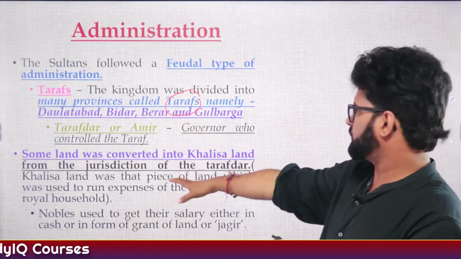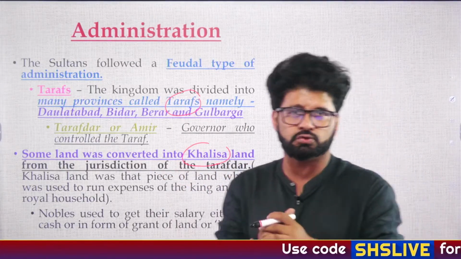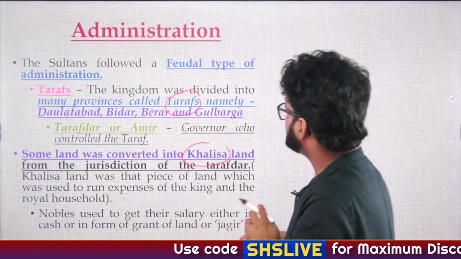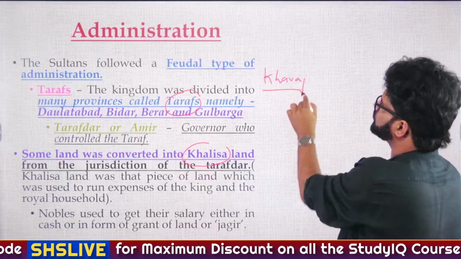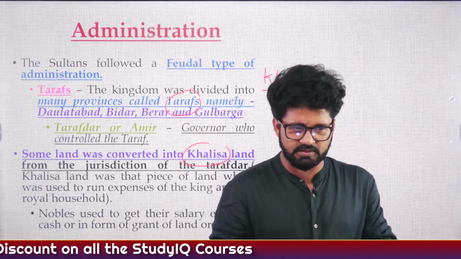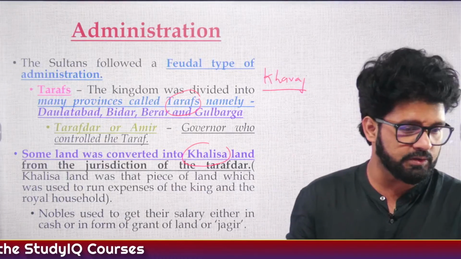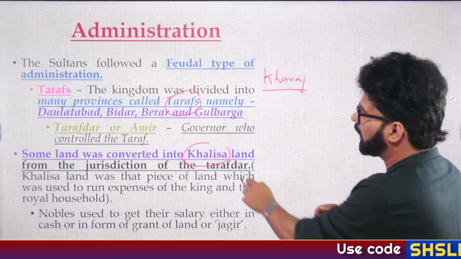Again, here there are certain words which you have encountered earlier also. Khalisa land. Then when we were talking about Delhi Sultanate, we talked about something known as Kharaj. What was Kharaj in the Delhi Sultanate period? Okay, Charita has given the answer for the Alia Rama Roy question. Good, yeah. So, Kharaj, what was Kharaj? Khalisa is crown land.